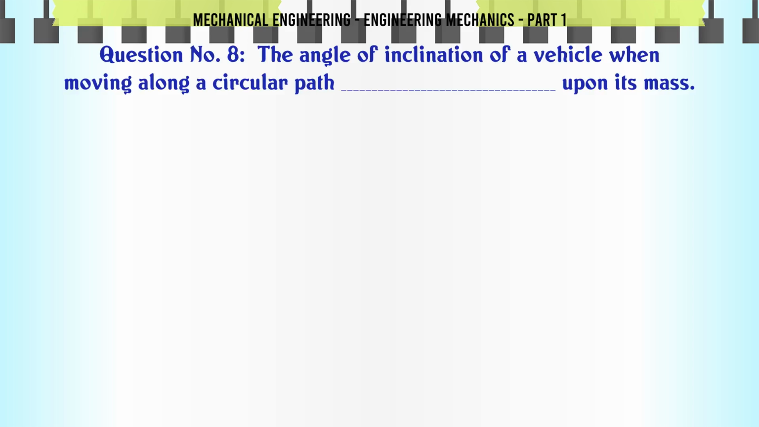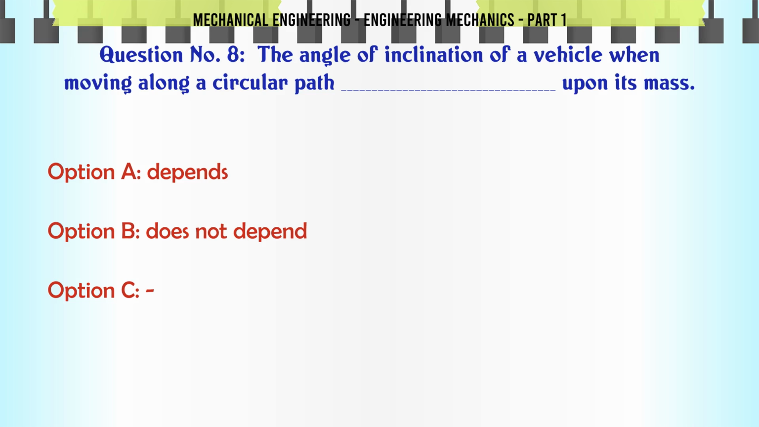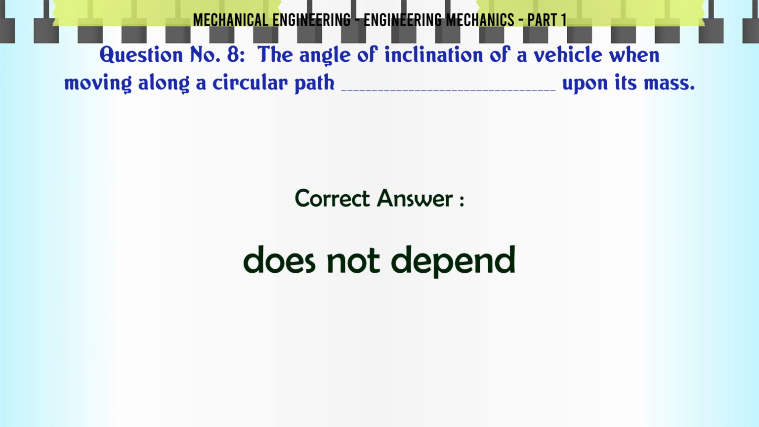The angle of inclination of a vehicle when moving along a circular path upon its mass. A. Depends. B. Does not depend. C. D. The correct answer is does not depend.